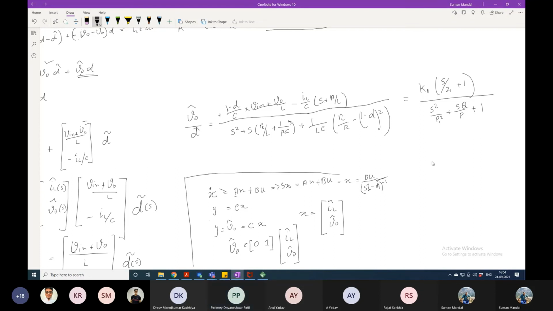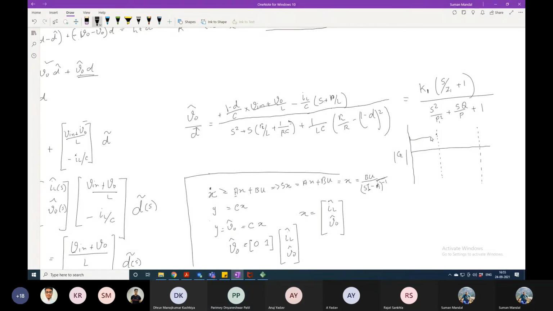If you are able to do this, and after that you do the Bode plot of this, then this is the gain plot. In the gain plot, we will have a zero somewhere, and somewhere we will have a pole. The pole is a second order pole. Before the zero, it is constant. So tell me how the Bode plot will look like.